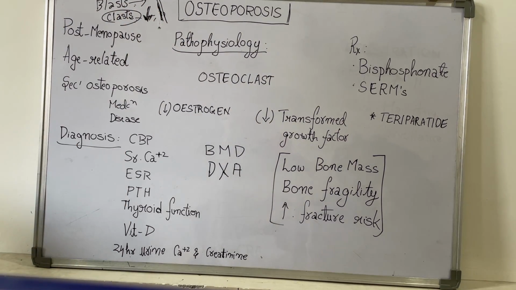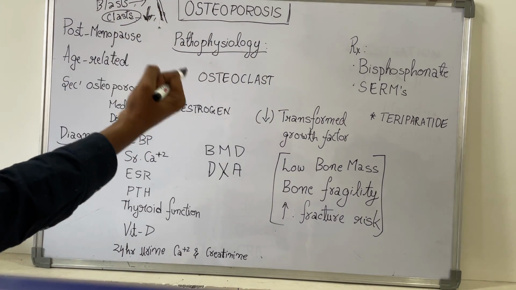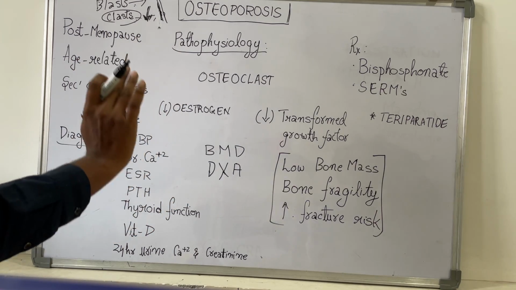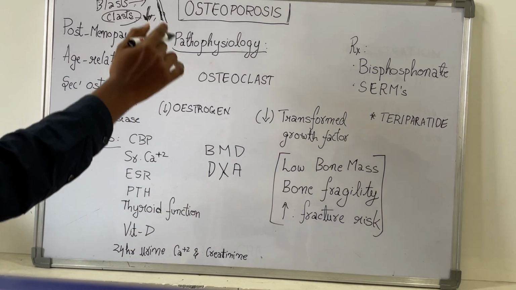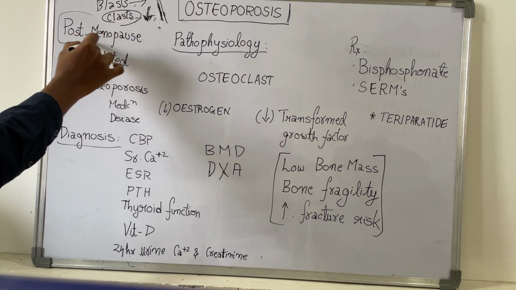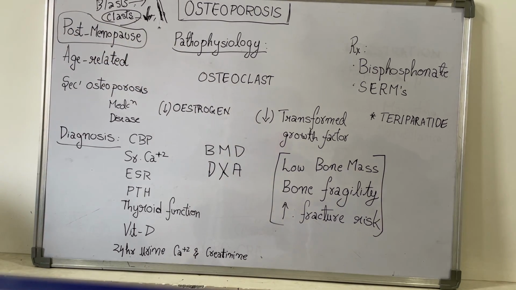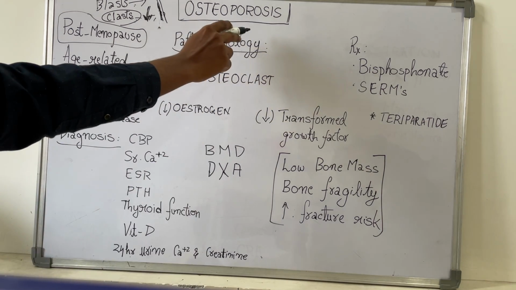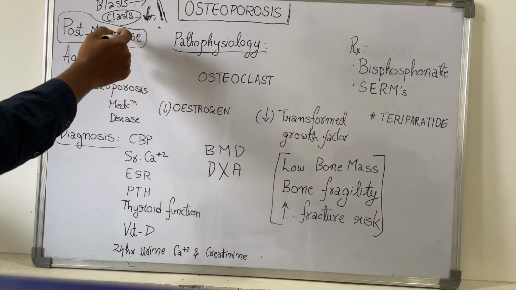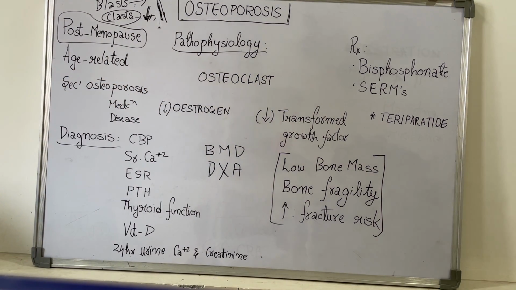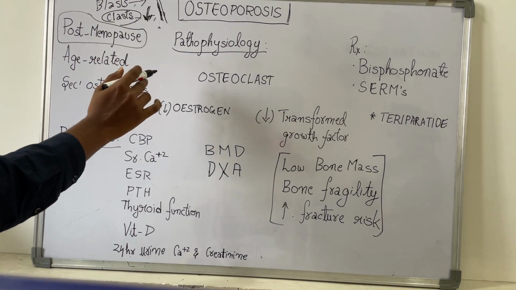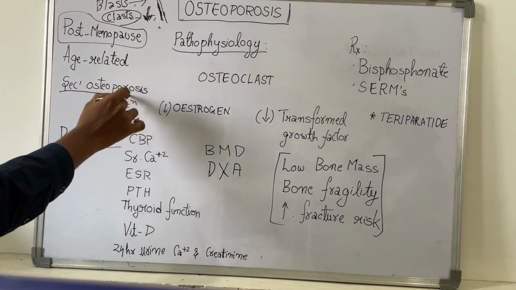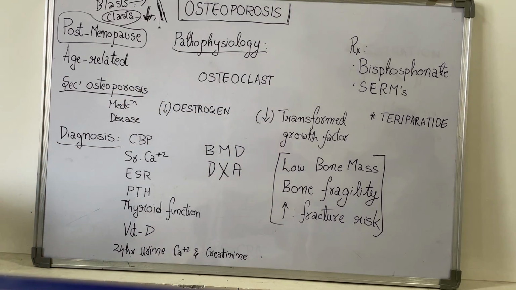So what are the major causes of osteoporosis? Osteoporosis is majorly seen in women because of the first condition, post-menopause. Due to hormonal changes after menopause, women are more prone to osteoporosis. Next one is age related, that is, it comes mostly post-menopause, whereas rarely men also develop osteoporosis. Secondary osteoporosis: what is secondary osteoporosis?